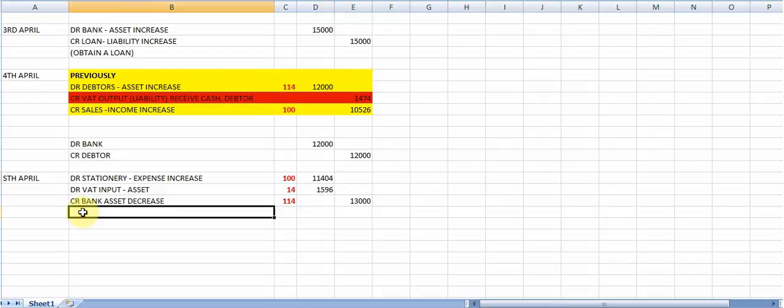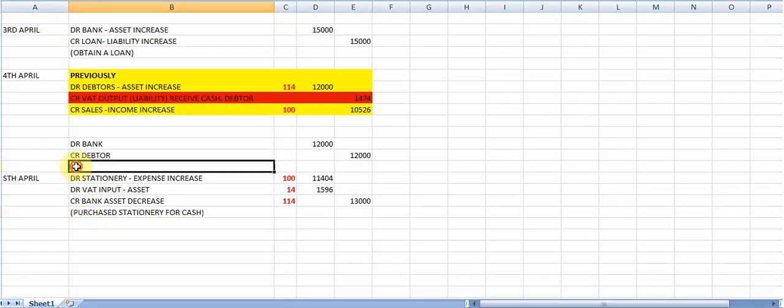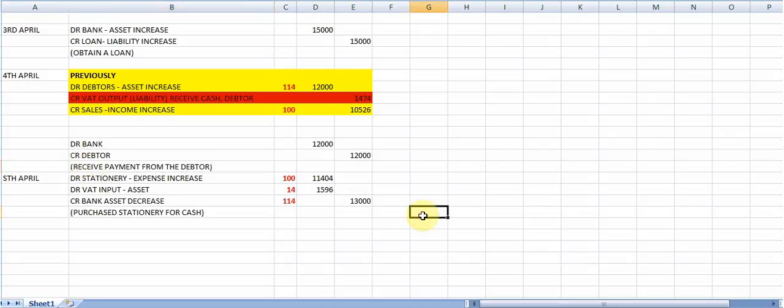I need to write a narration here, so I'm going to say purchase stationery for cash. Again here, I've also missed the narration. I'm just going to say received payment from the debtor. Right, 5th of April done. We are now on the 6th of April,